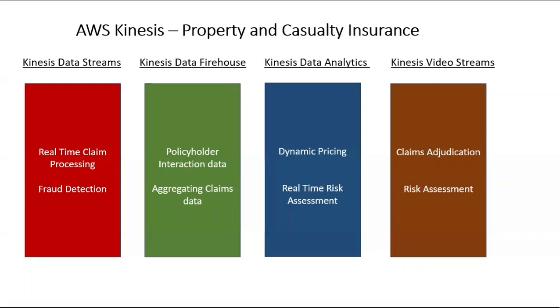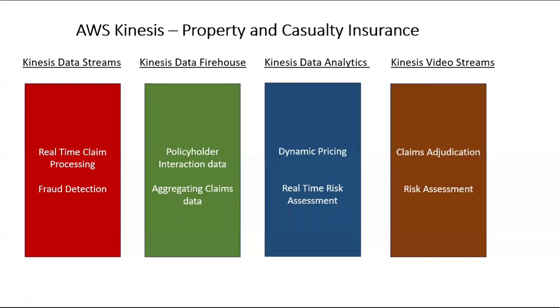You can use Firehose to take the data from Data Streams and pass it on to a data store like S3, or aggregate the claims data, right? You can have any number of claims, and to make sure that you can have future analytics done on these claims, you can use Firehose and make sure that this data goes to the required data store or data warehouse like Redshift for further analytics.